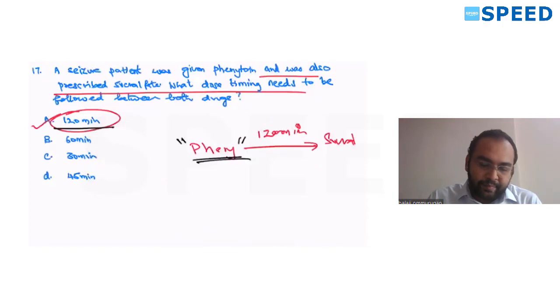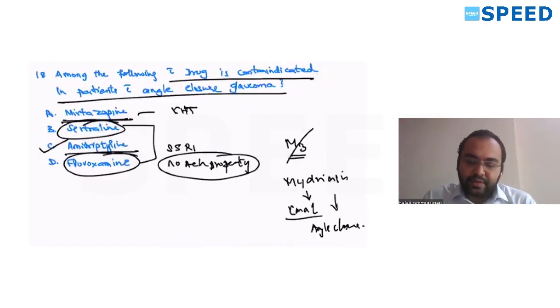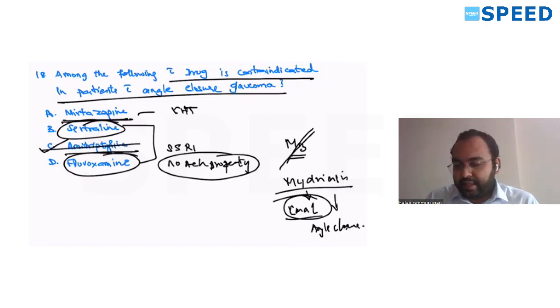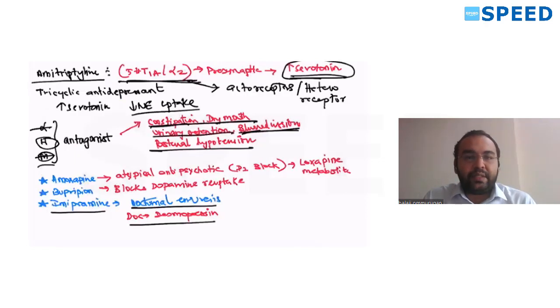Okay. So the answer to this question is that the contraindicated drug in the patient is amitriptyline, because all receptors are blocked. Muscarinic block causes mydriasis, and the canal of Schlemm in the angle gets closed, so drainage is reduced. So angle closure glaucoma is precipitated. So we saw amitriptyline, these are all TCAs.